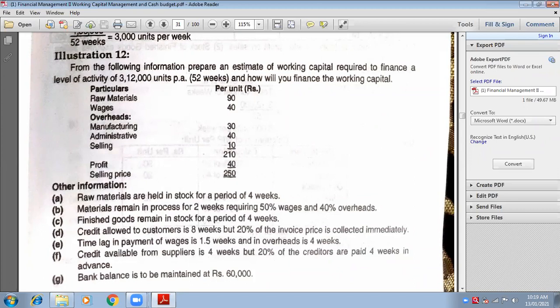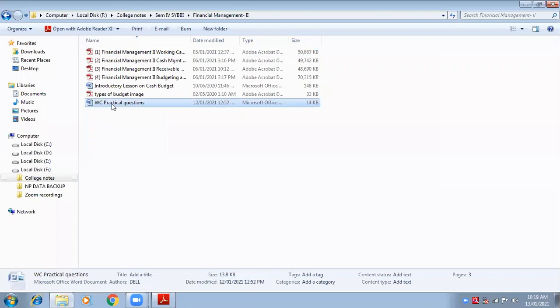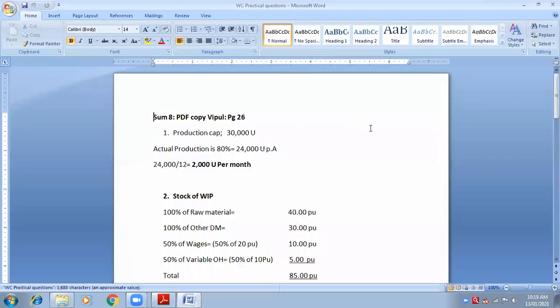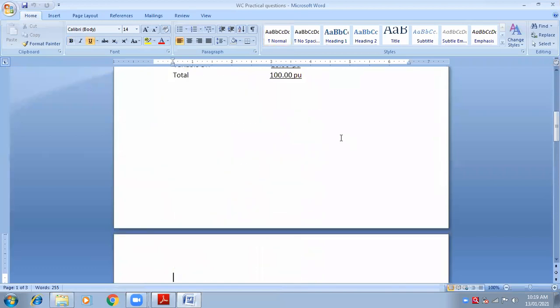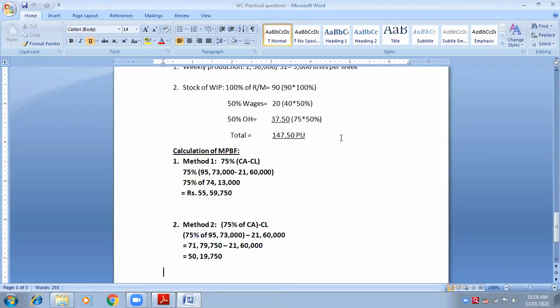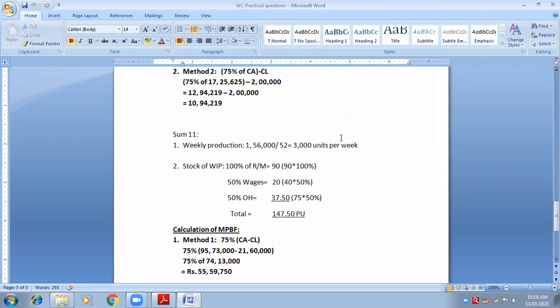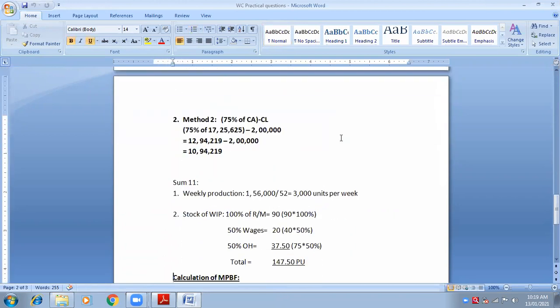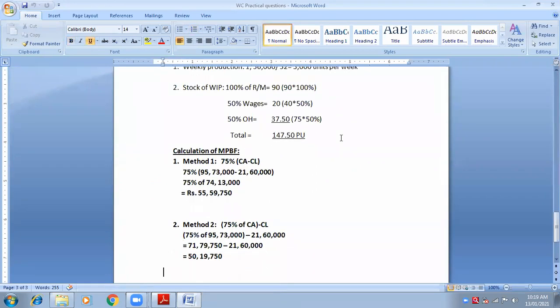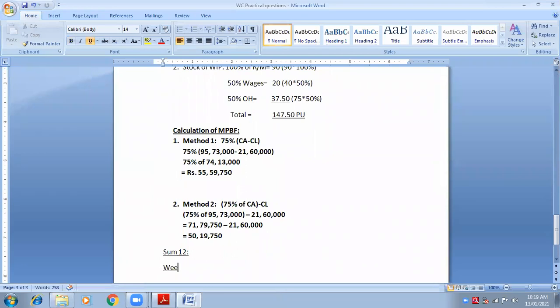Write down working note number 1: weekly production. How will you find weekly production? Units divided by 52 weeks.